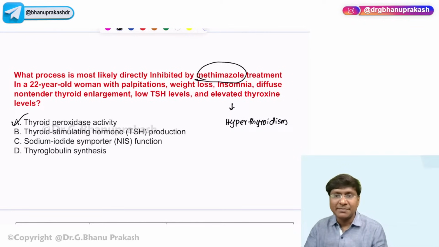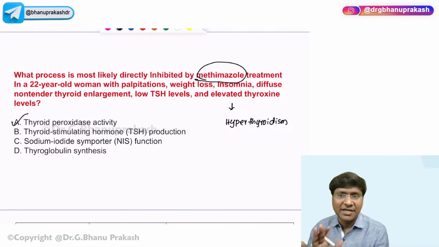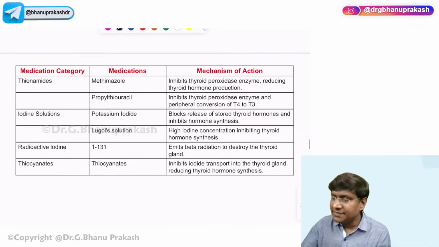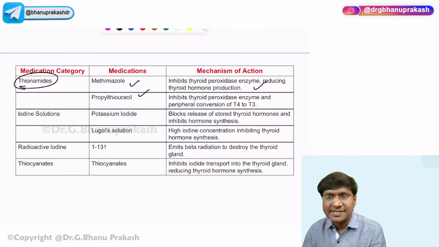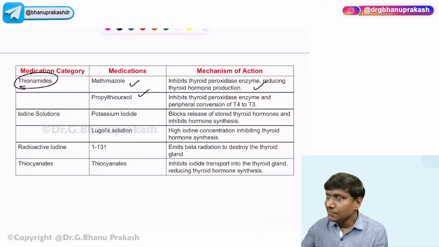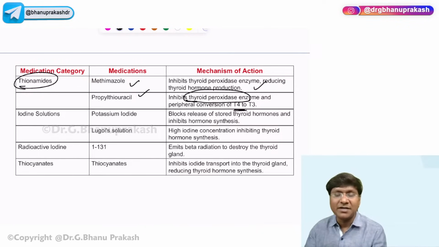What is the mechanism of action of methimazole? It's a thionamide, right? It's a thyroid peroxidase inhibitor. Among all the drugs that we give in patients with hyperthyroidism, we give these thionamides. Examples are methimazole and propylthiouracil. They inhibit the thyroid peroxidase enzyme. Propylthiouracil will not only inhibit the thyroid peroxidase enzyme, it will also inhibit the peripheral conversion of T4